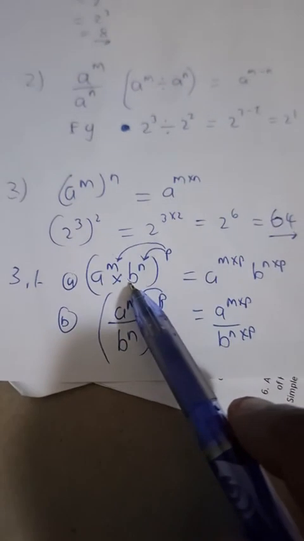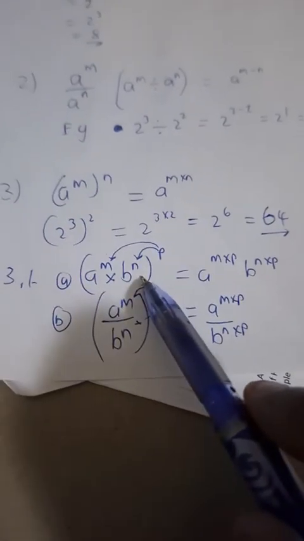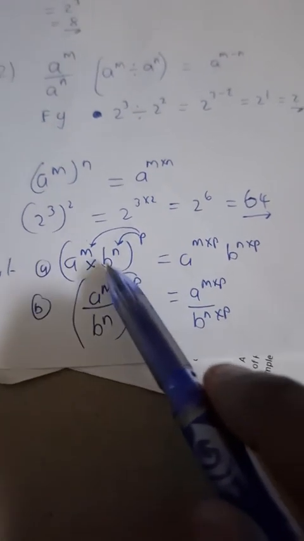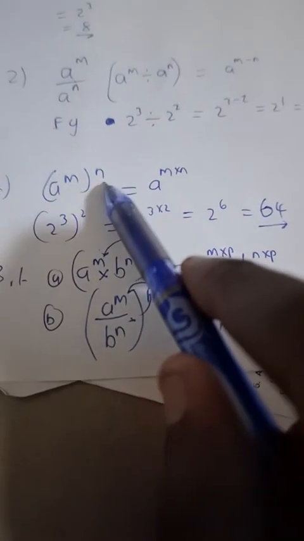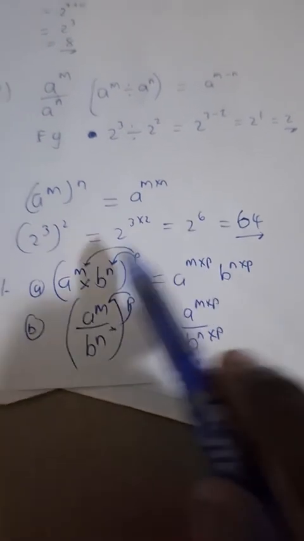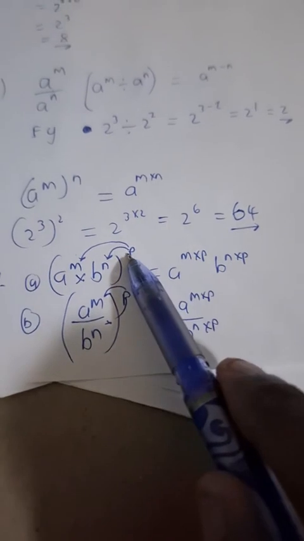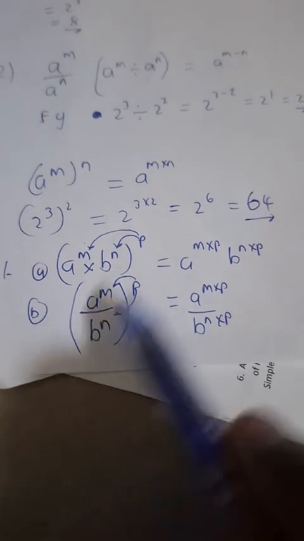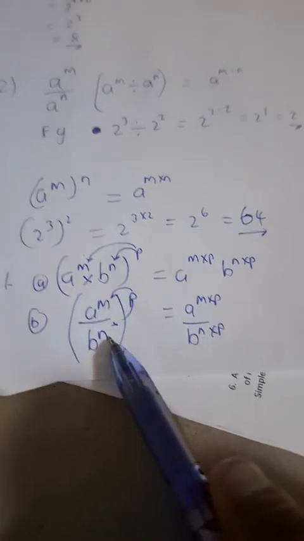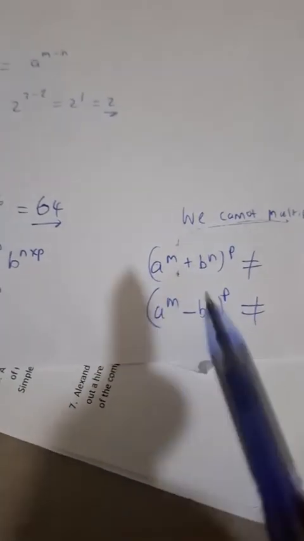And then this law can be extended: if you have different bases that are multiplied inside the brackets, and there's an exponent on the outside, you multiply each exponent with its respective base by what's outside. You do the same with division. When there's division of different bases, you multiply the exponents for the numerator and the denominator. But we do not do that with addition and subtraction of bases inside the bracket. It is a no-go zone. We do not multiply. All right.